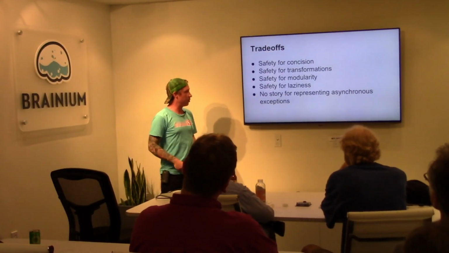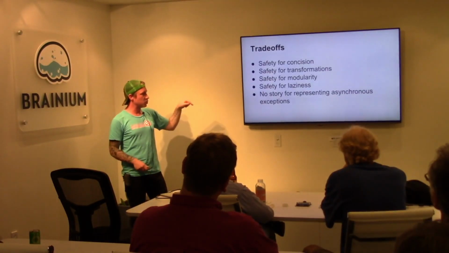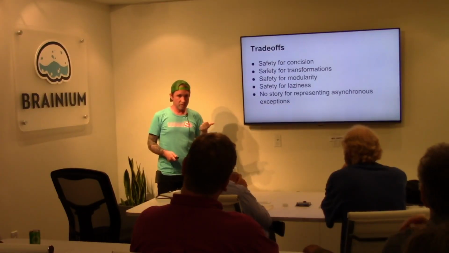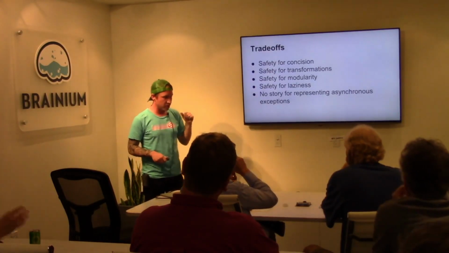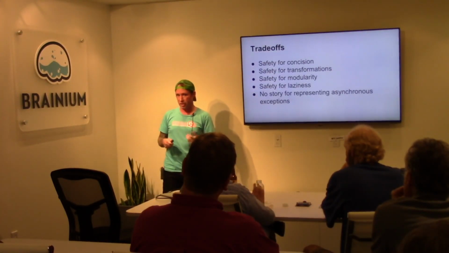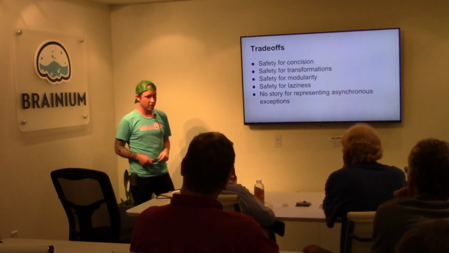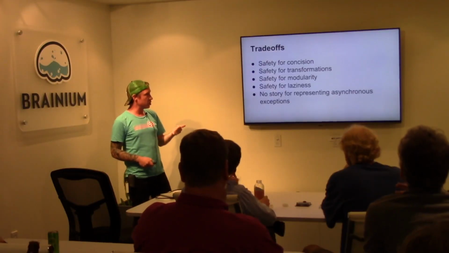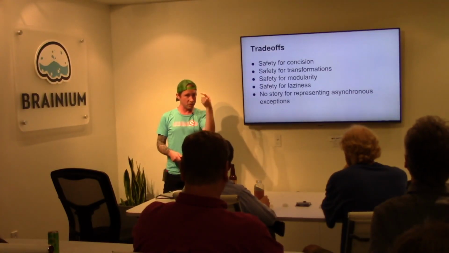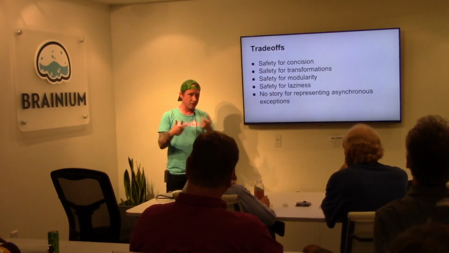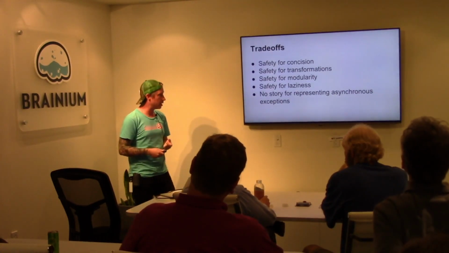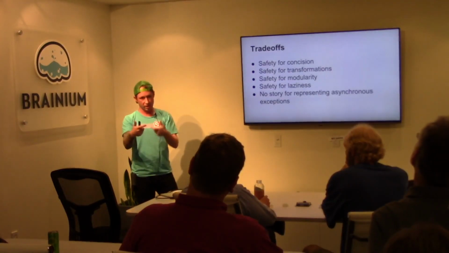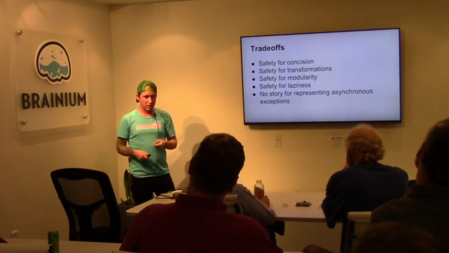So they've made some trade-offs here. Trade-off is a word that Phil mentioned to me when I was whining about this exception stuff, and he's got a point. You traded a little bit of safety for concision. You can compose addition and division, and you don't necessarily need to wear the safety belt and do all of the unwrapping of that resultant maybe, or that value of type maybe. Safety for transformations: writing that code in a monadic style implies a do this and then that, which limits our ability to do these types of transformations that you get in other parts of your program that are enabled by the fact that evaluation order is unspecified, for instance with addition.